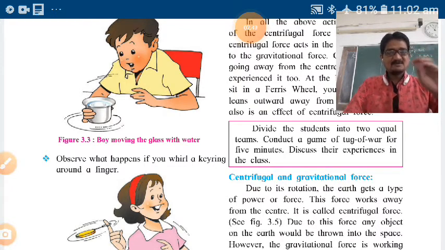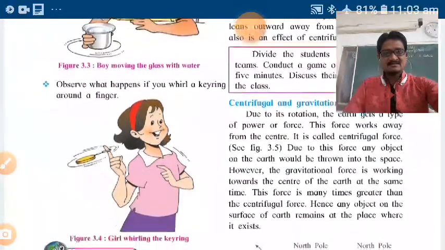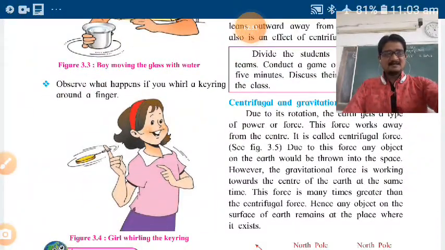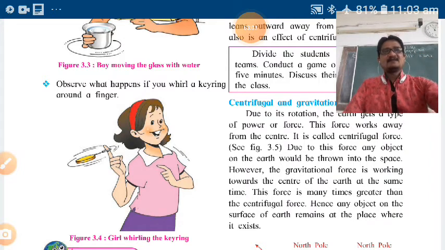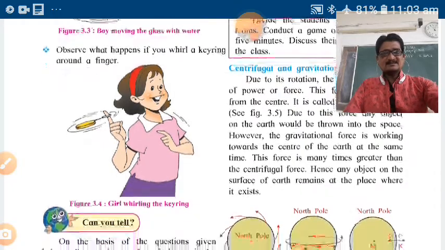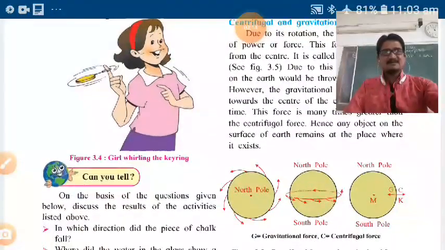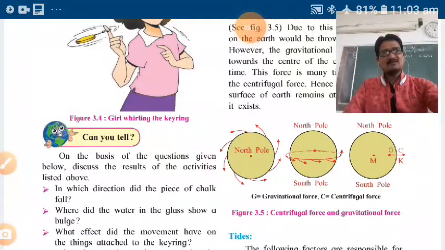You should have to observe that. See that girl is whirling a key ring around a finger. Observe that. What type of force does it create around that object? Okay, figure number 3.4. See, the girl whirling the key ring. So can you tell? You should note down all your observations.